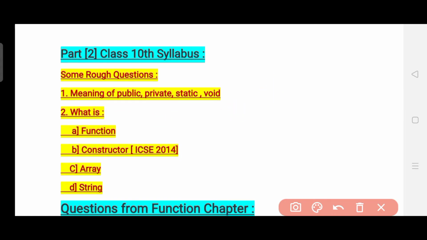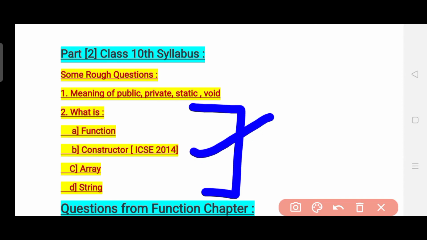The second question is: what is a function, a constructor, an array and also a string. These are the 4 chapters of the class 10 syllabus, and apart from the chapter, you need to pay attention to what they actually are. It may be asked what is a function, and you can see that constructor was asked in ICSE 2014. I will repeat this question as I move ahead in the video, but for now, constructor was asked in ICSE 2014. And what is an array, what is a string, these are also obvious questions which you definitely need to know.